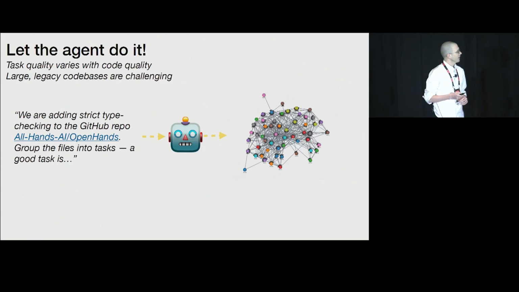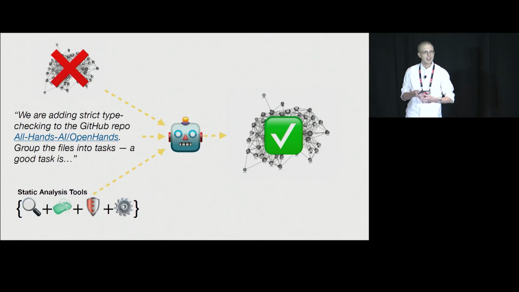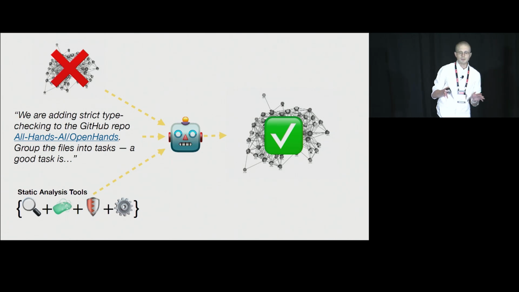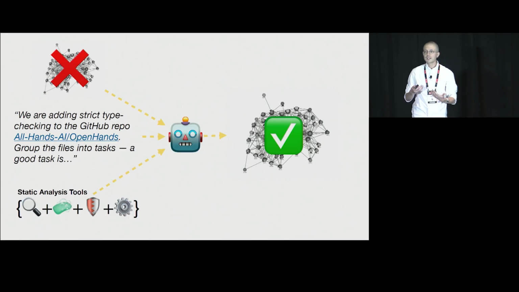So instead, what we've been doing is effectively combining all of the above. We take our algorithms that are good at generating a close to correct, but maybe suboptimal, task dependency graph. Maybe it has some of the properties that we care about, but not all of them. And we combine that with various static analysis tools, things that let the agent very rapidly move around the code base, like language server protocols, as well as complexity analyses to understand where the hotspots in the code base are, where the real complexity lies.